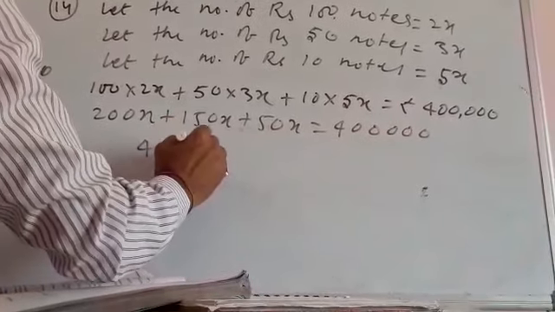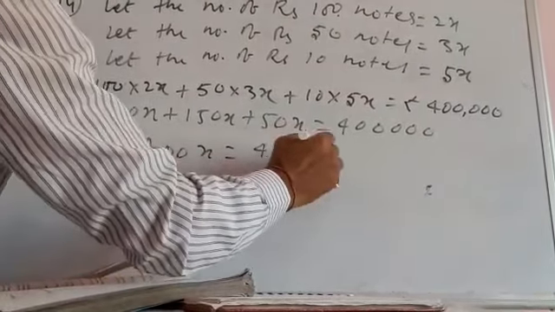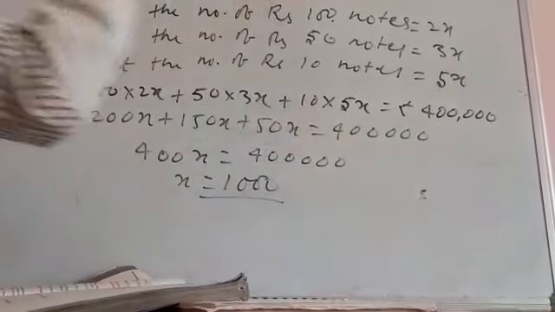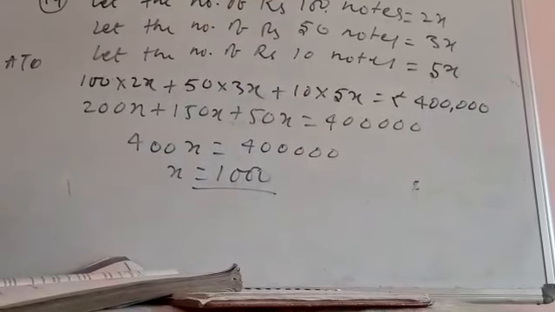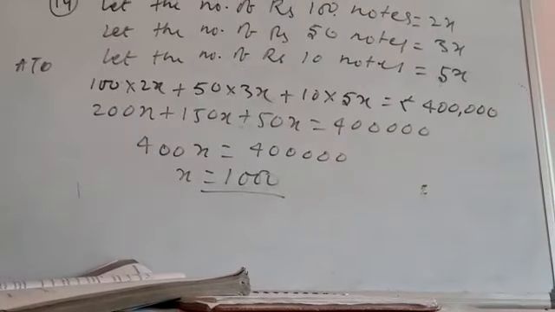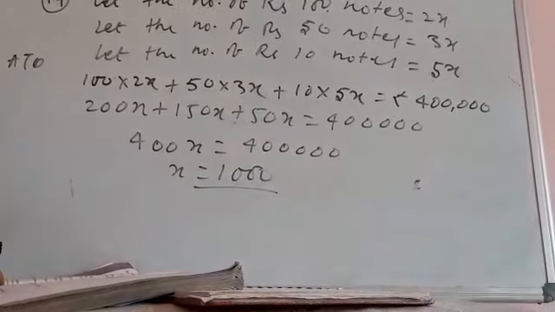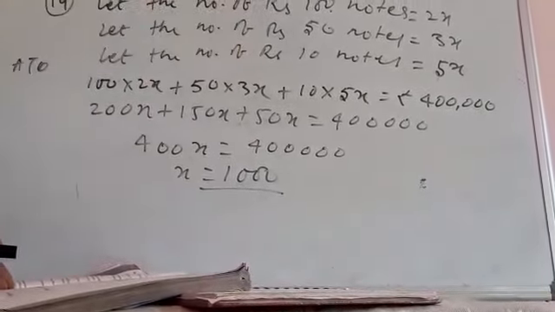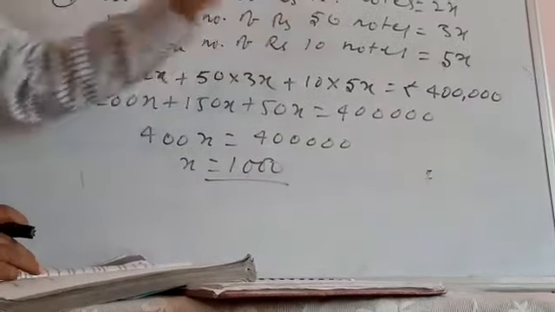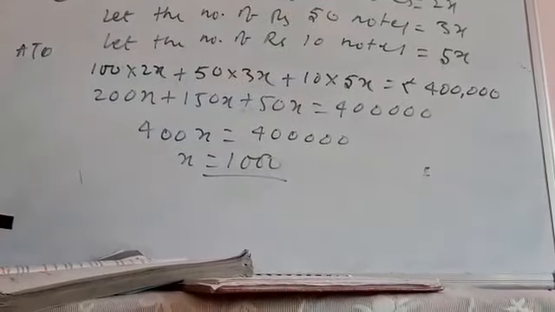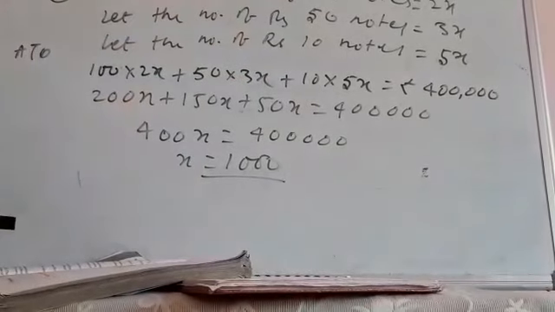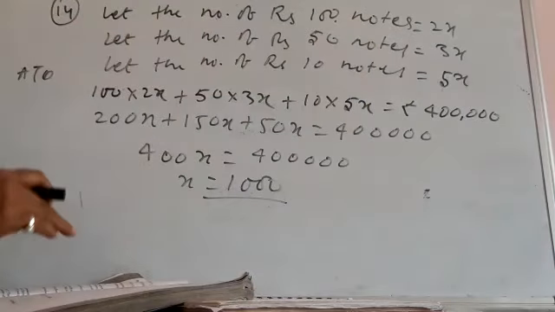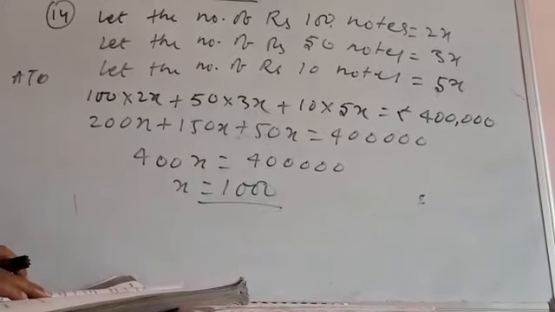400x is equal to 4 lakh. X is equal to what? 1000. X is equal to 1000. Now what is it asking? How many notes of each denomination does she have? It is asking how many notes the cashier has of rupees 100, rupees 50 and rupees 10. So 2000 notes of 100, 3000 notes of rupees 50 and 5000 notes of rupees 10. If you add all of these, you will have rupees 4 lakh. If that comes, your answer is exactly correct.